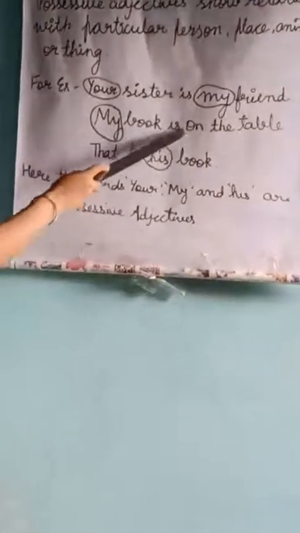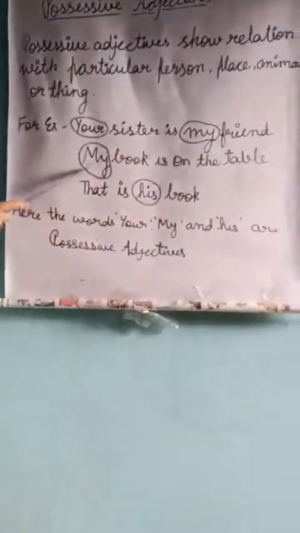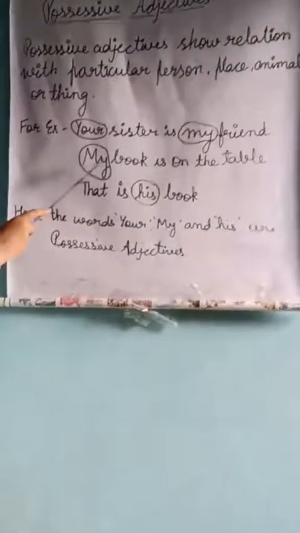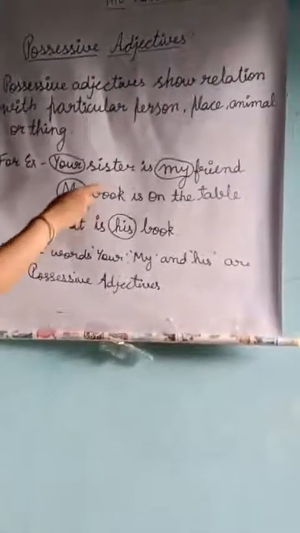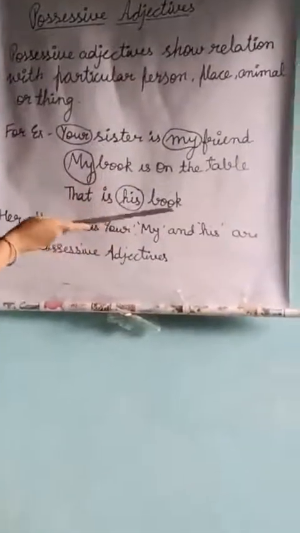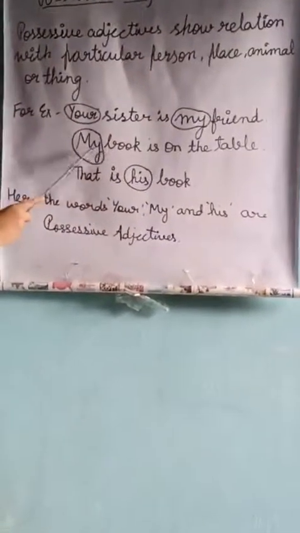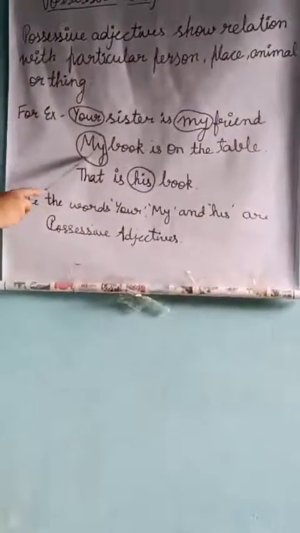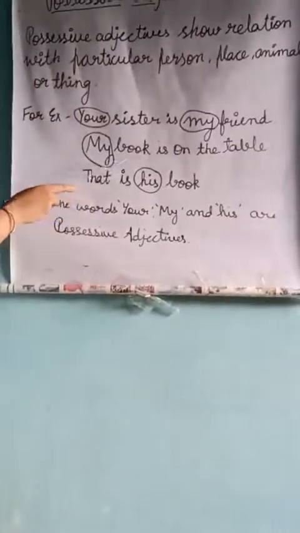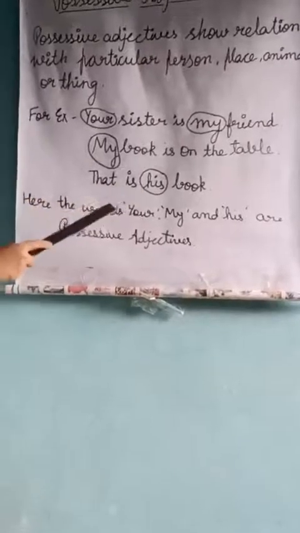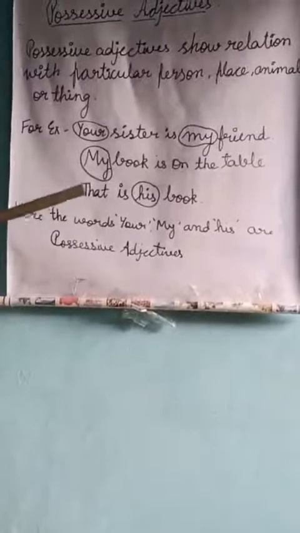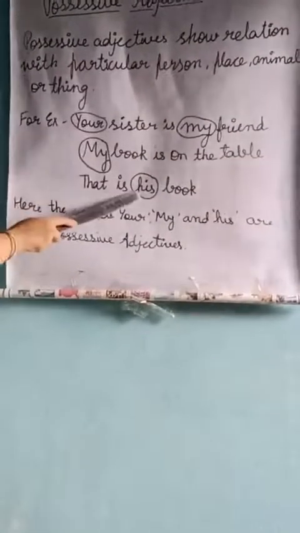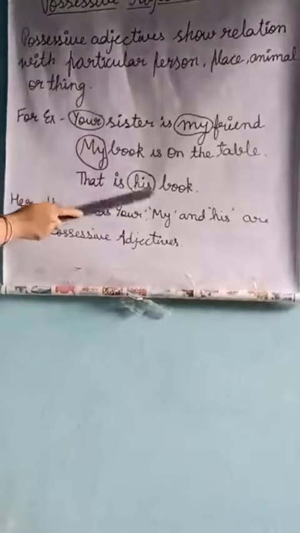Second, my book is on the table. It shows the relation that my book is on the table. So the word my qualifies the noun book. Where is the book? The book is on the table. That is his book. Whose book is this? That is his book. So the word his here qualifies the noun book.